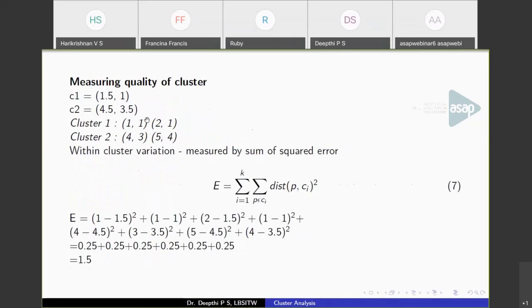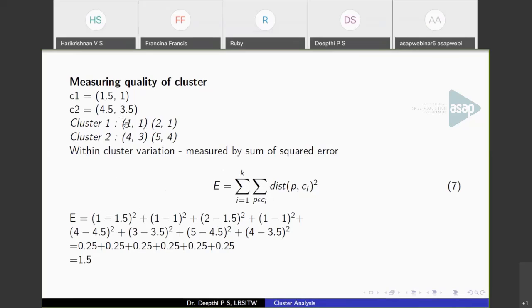Now we have to measure the quality of the clusters. That is, how similar the points belonging to a cluster are. For that, we have to calculate the within cluster variation. These are the centroids we have at the end of the algorithm, and in cluster 1 we have these 2 points, and in cluster 2 we have these 2 points. So the sum of squared error will be: take the difference of points belonging to a cluster from its centroid and add them together.